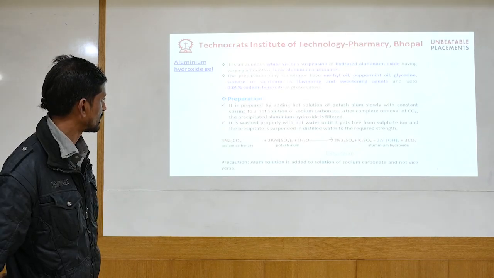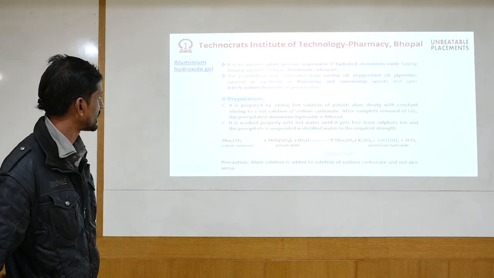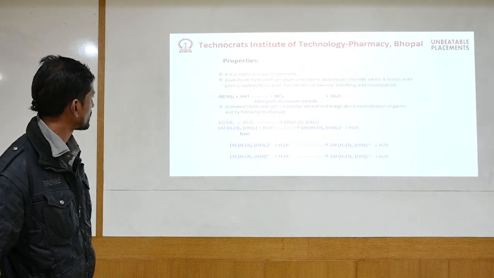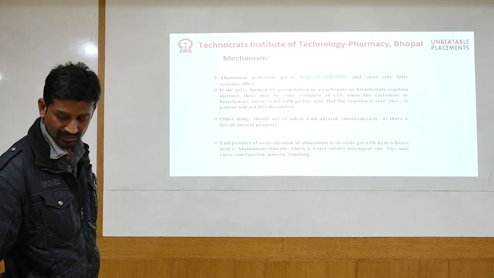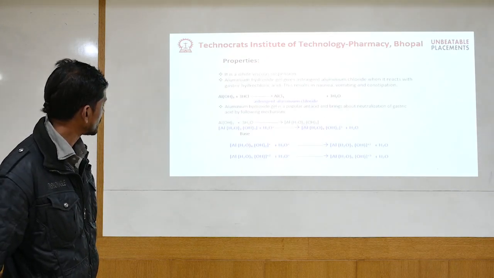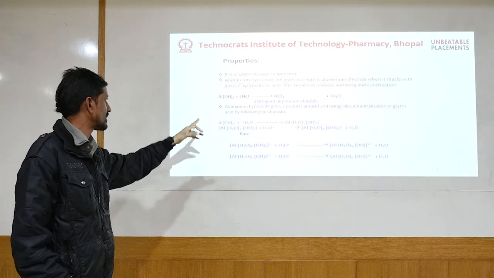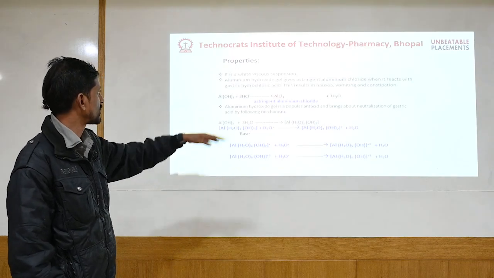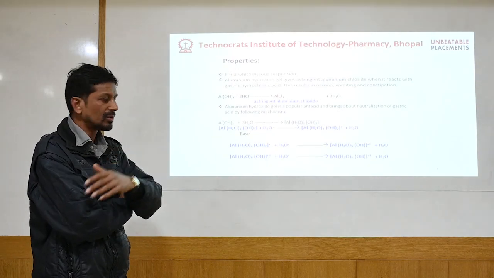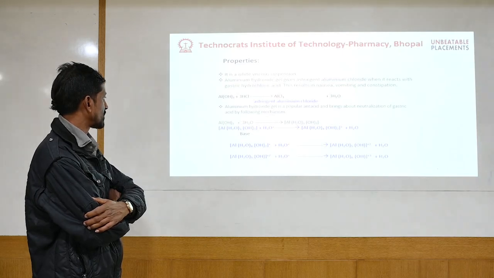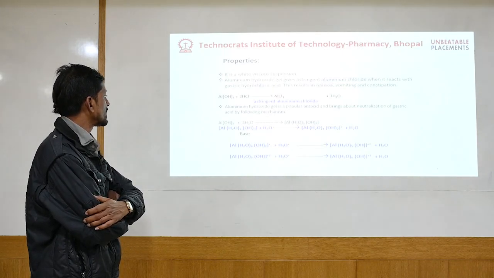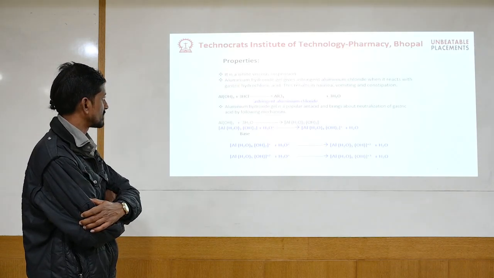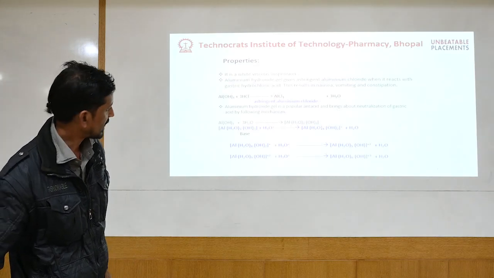These specifications are quite important, especially when you are preparing this aluminum hydroxide gel inside the lab or as an in situ preparation. Next, we have the properties of aluminum hydroxide gel. When this aluminum hydroxide reacts with the extra amount of acid which is causing irritation inside the stomach, it will produce a salt which is AlCl3, which is easily removed from the body. So we don't have much of a problem. Again, this aluminum hydroxide reacts with water also. So this forms aluminum, other things also here. These also have astringent effects.